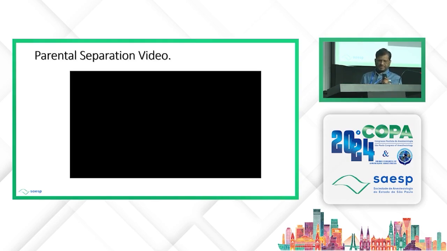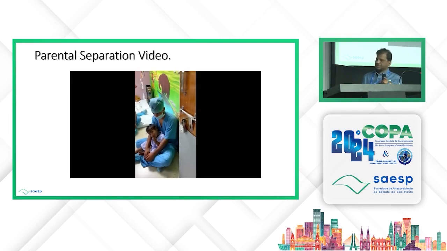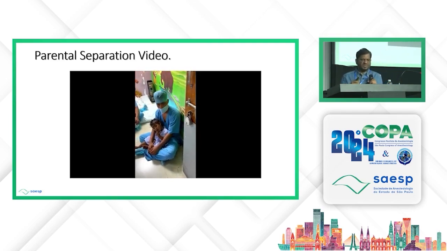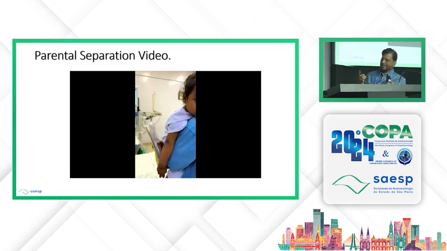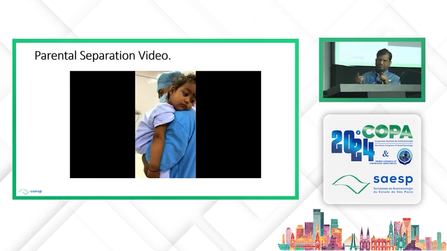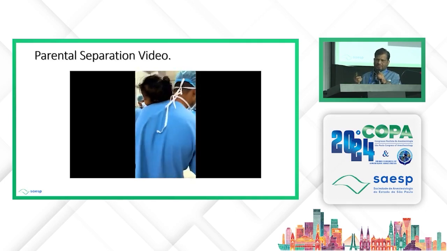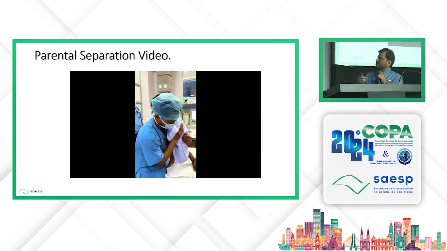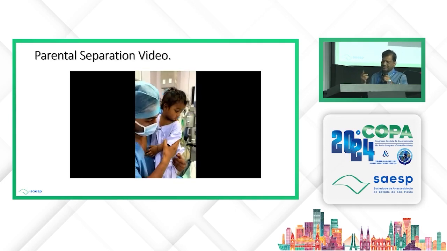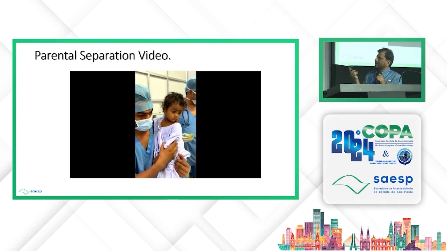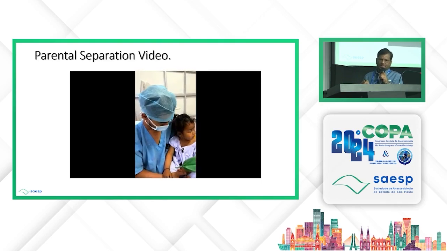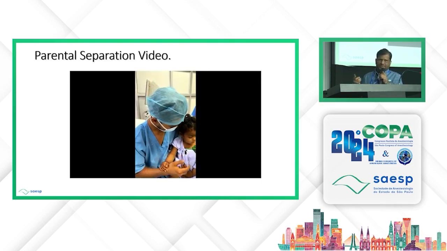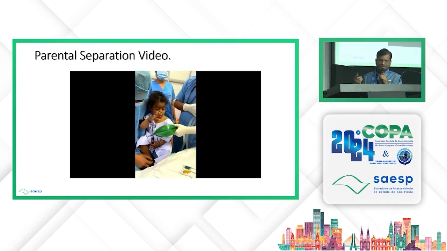Like I'm trying to show you this. This is the presence of a parent during induction. So this baby is nicely with his parent. And see, she is quite comfortable, cool, quiet. She is not very terrified about what is going to happen. The father has taken her to the theater table. He's sitting on the table and the baby is likely to be induced in his lap. So PPI helps many times in this kind of children.